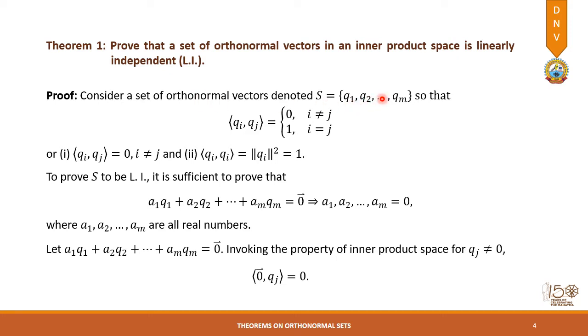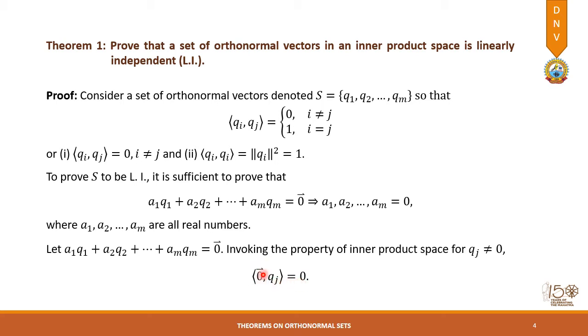An orthonormal set cannot contain 0 vectors, so all these vectors will be non-zero. So there is no need to write this Qj not equal to 0, but for safety we are writing it, and we take the inner product of this 0 vector with Qj, which by definition of inner product space is always a 0 scalar.